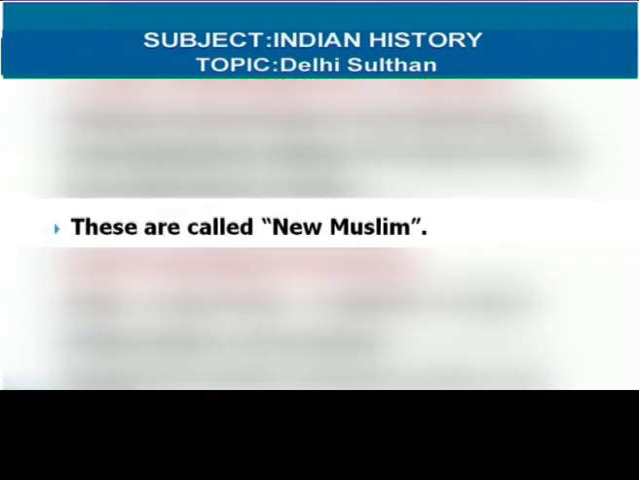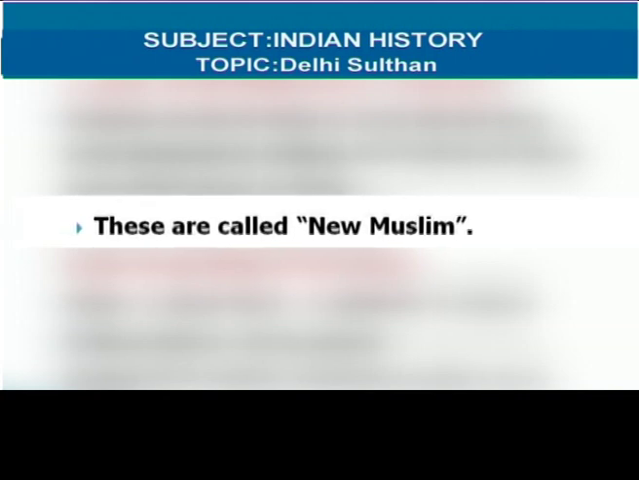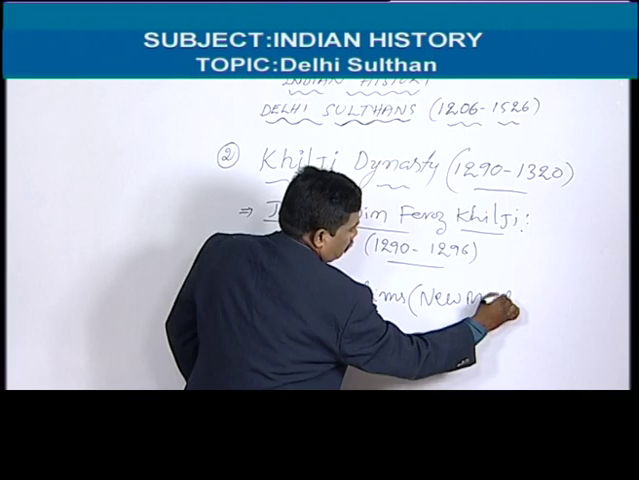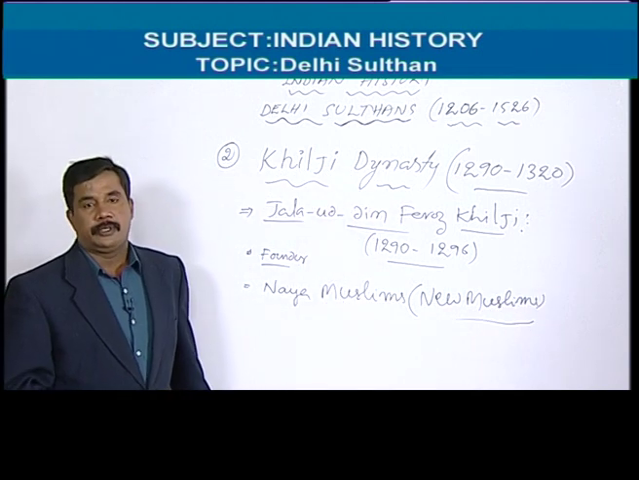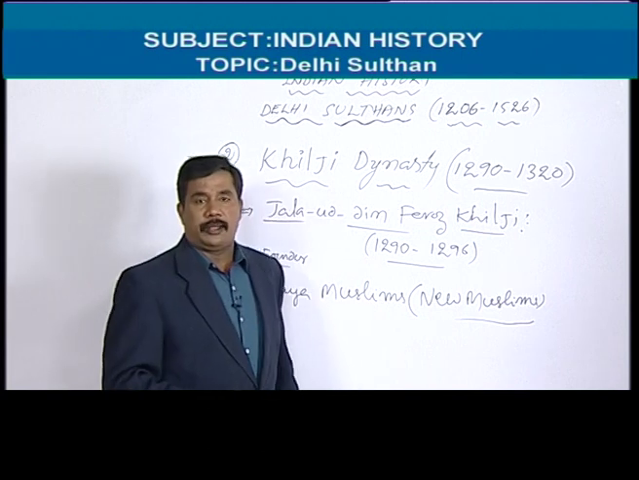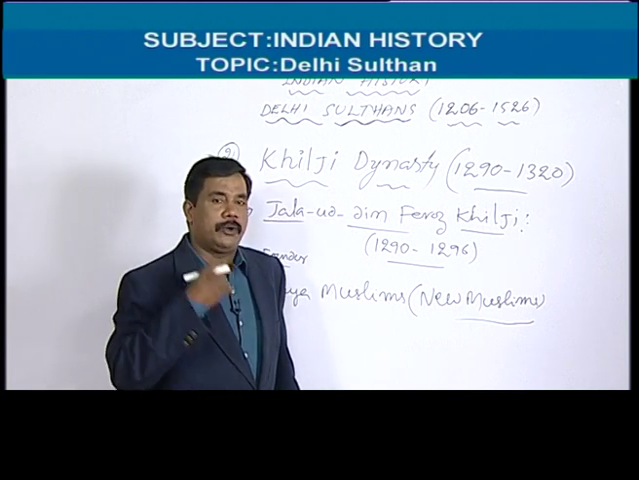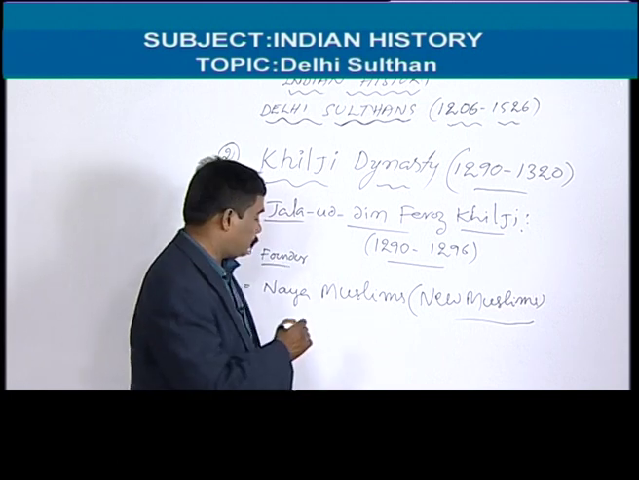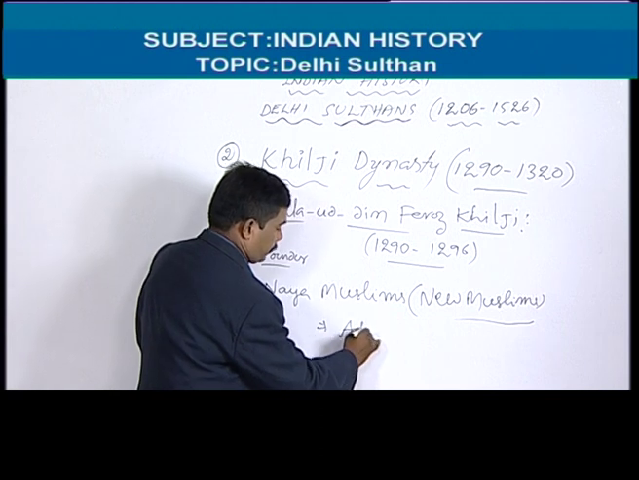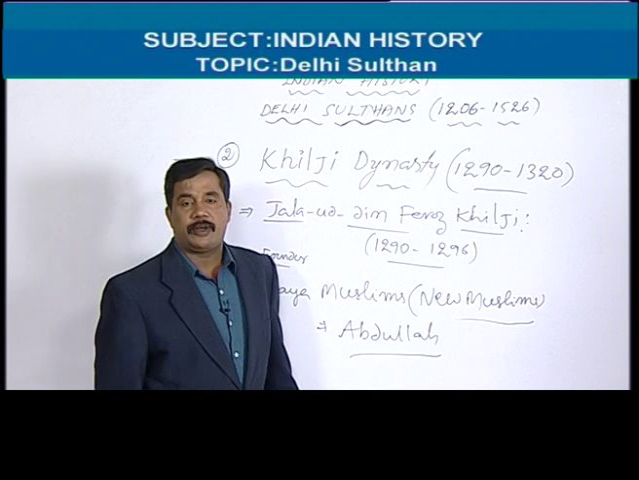We should remember the most important point in Jalaluddin Khilji's period, that is the Naya Muslims, also called New Muslims. Who are the Naya Muslims? In the Balban period and Iltutmish period, we have seen the attacks of the Mongols. Here also there was an attack of the Mongols under the leadership of Abdullah.